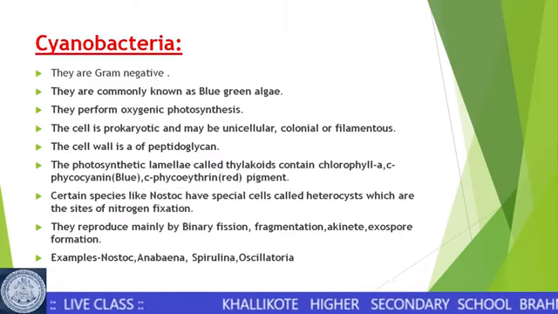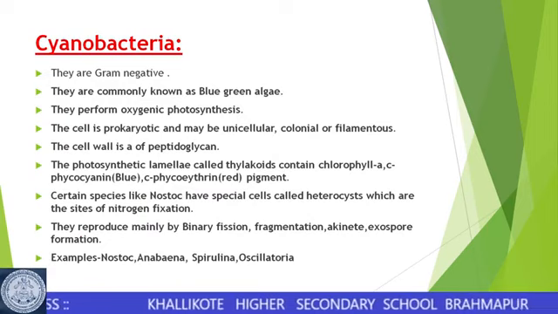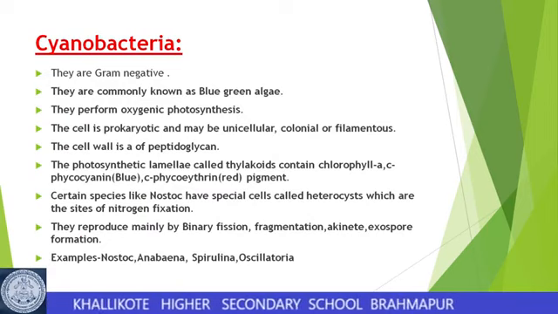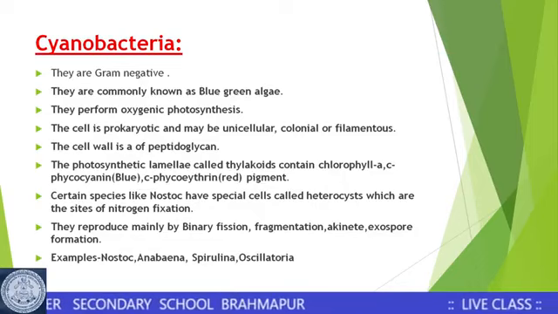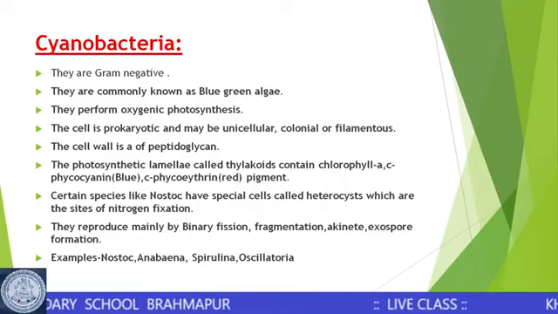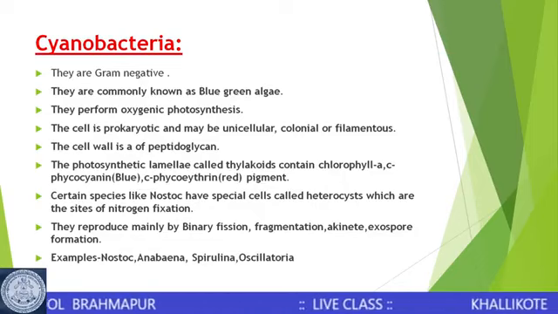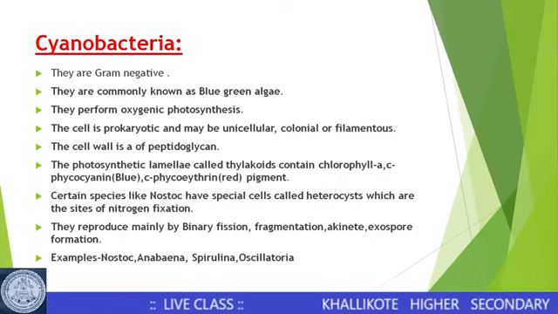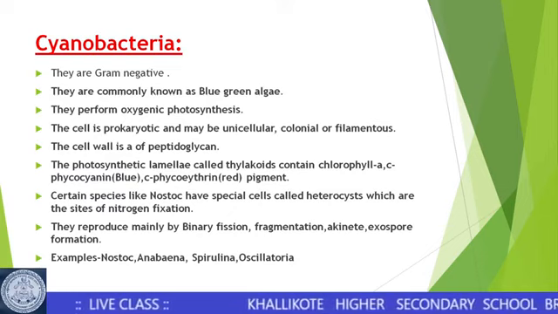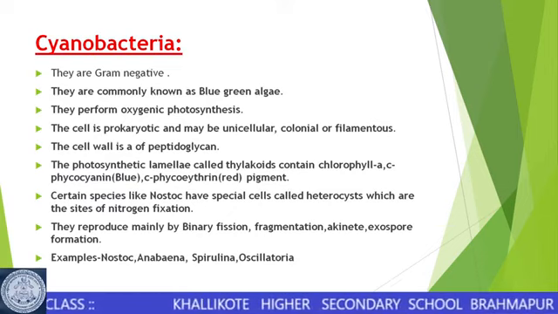The next group of organisms in the monerans are the cyanobacteria. Here cyano means blue, and these bacteria were commonly known as the blue-green algae. They are gram-negative in character, and these bacteria are photosynthetic.